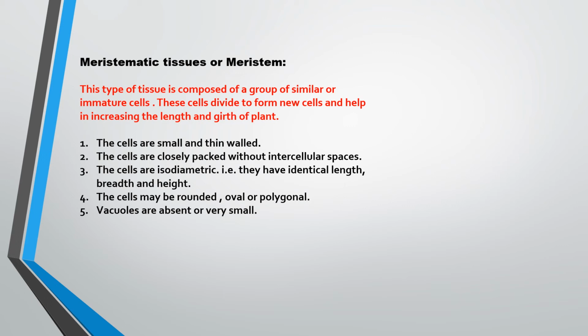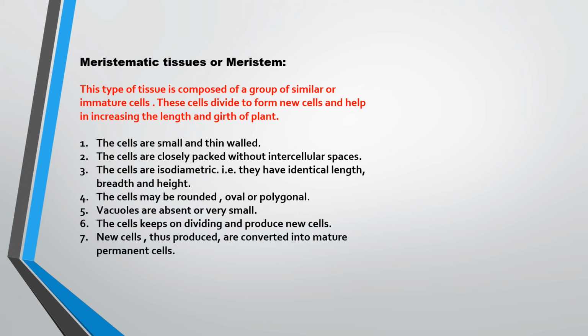Vacuoles, it means the free spaces, are absent or very small. The cells keep on dividing and produce new cells. New cells thus produced are converted into mature or permanent cells. Once the dividing process is completed, then meristematic tissues are automatically converted into permanent tissues, where they are not dividing anymore.